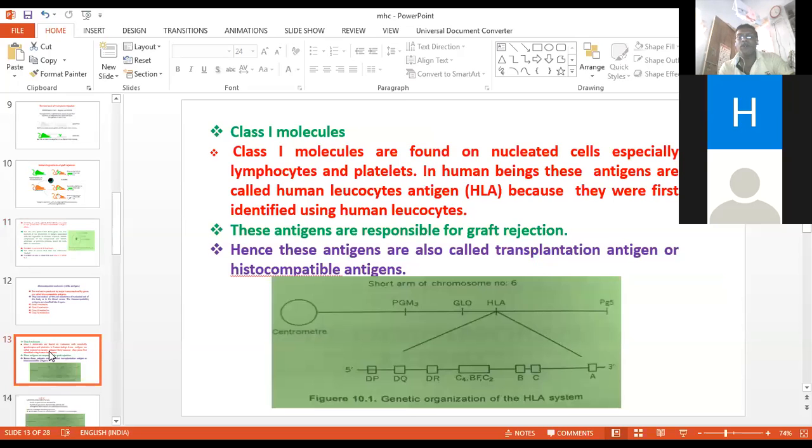Now, class 1 molecule. Class 1 molecules are found on nucleated cells, especially lymphocytes and platelets. In human beings, these antigens are called human leukocyte antigen, capital HLA. It is very important for a 1 mark question.